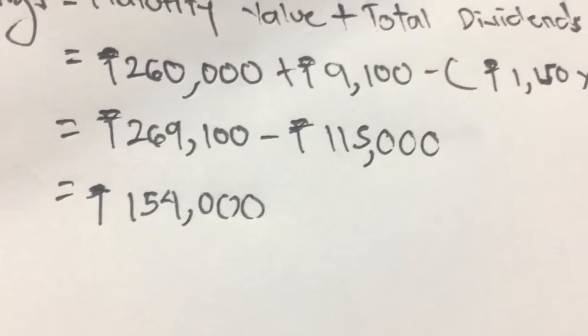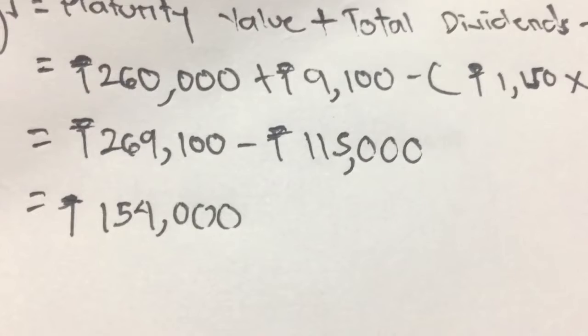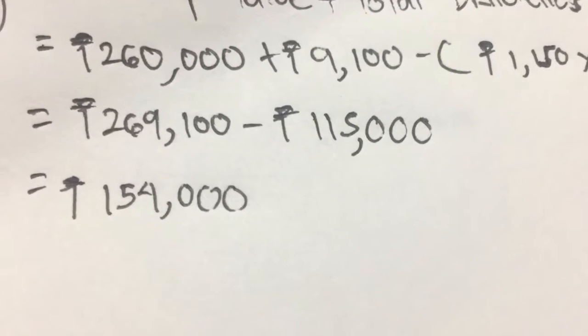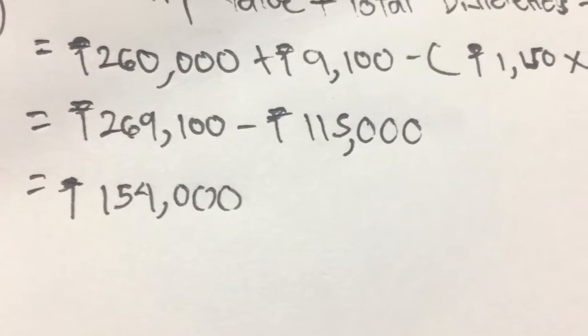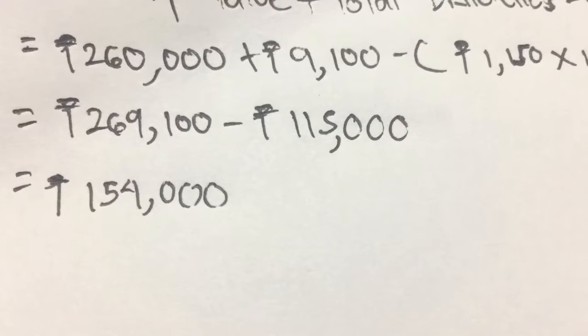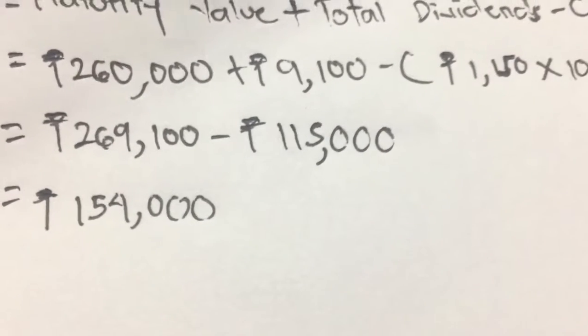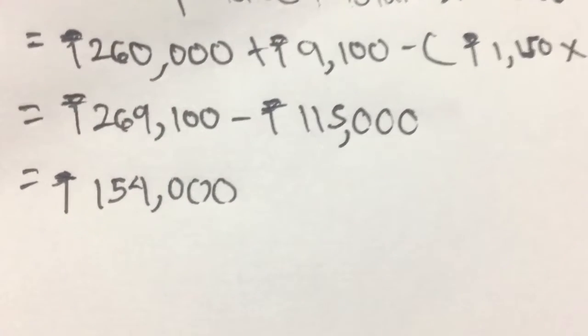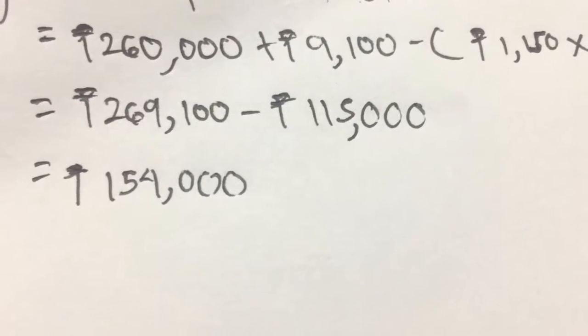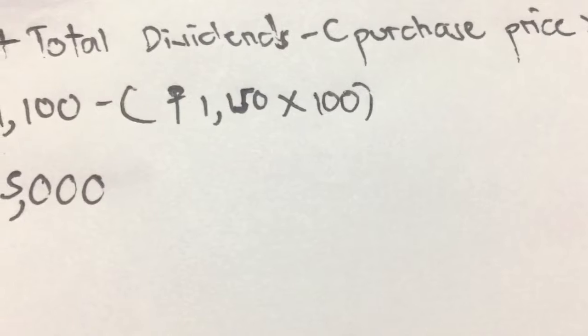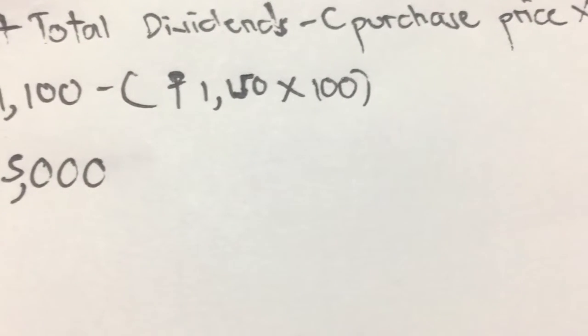So add the maturity value first and the total dividends. 260,000 pesos plus 9,100 pesos is equal to 269,100 pesos, minus the purchase price multiplied by the total bonds.